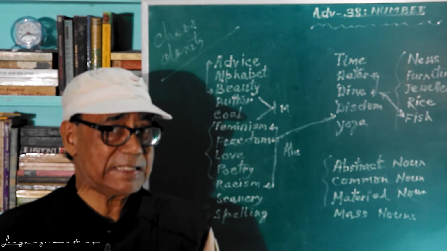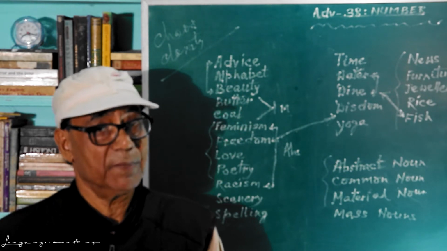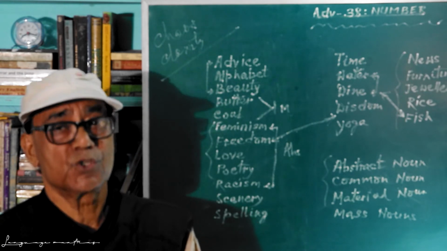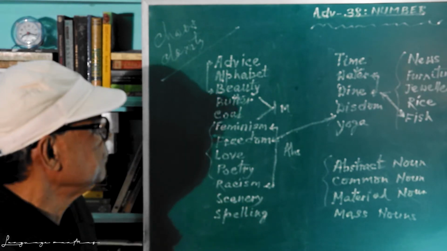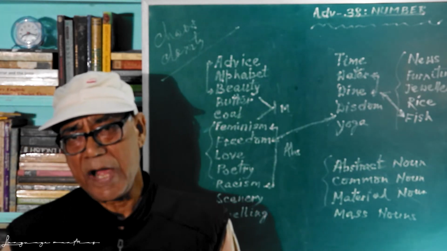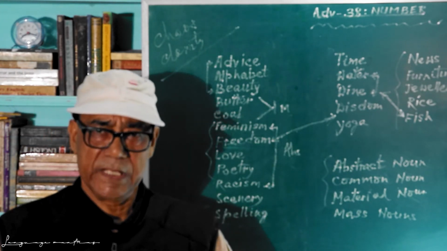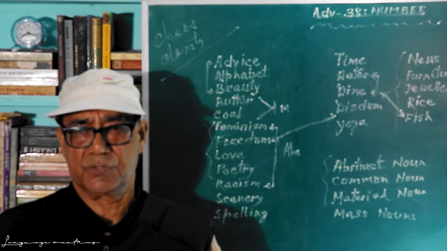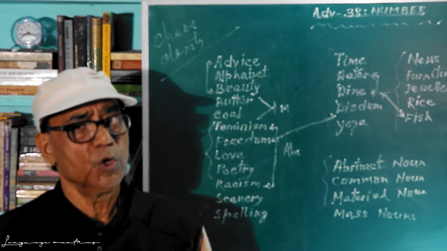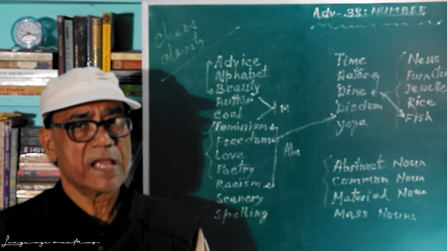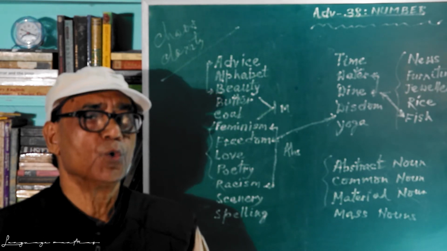But wines, sometimes wines means different types of wine in a wine store, that is possible. Then yoga. Yoga is a system of physical exercise, and within this system there are many items. So items of yoga, types of yoga, that is possible. But yoga is yoga.